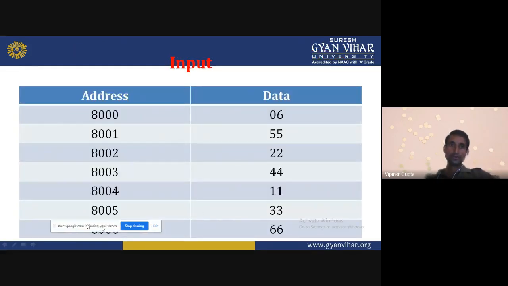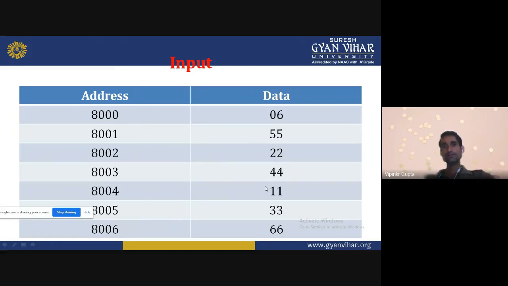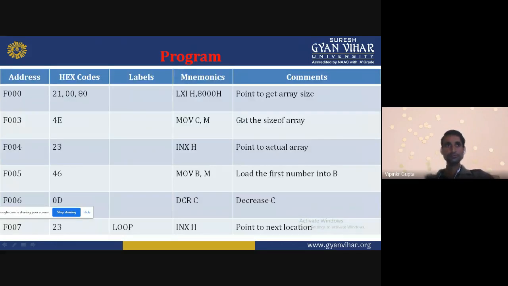So suppose this is the input. Address 8000 has 06, then 01 has 55, 02 has 22, 03 has 44, 04 has 11, 05 has 33, 06 has 66. Like that we can have some data in our memory. From that data we can find the smallest or largest number. How will we find the smallest number?